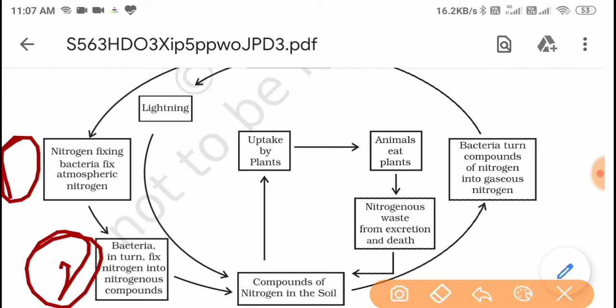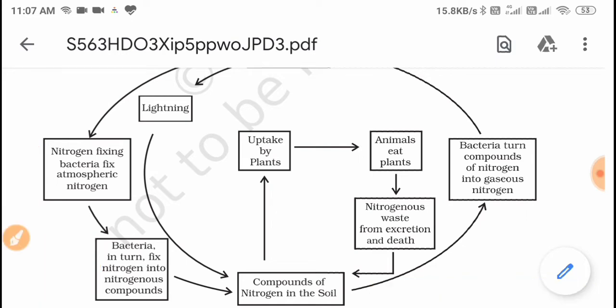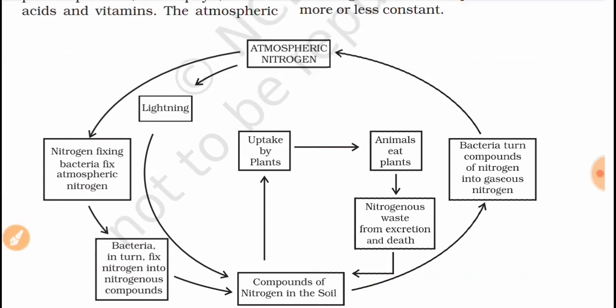Then compounds of nitrogen are present in the soil. So they are taken up by the plants as per their need, and animals eat plants, and nitrogenous waste from excretion and death of animals again goes back to the soil. Then one group of bacteria turns compounds of nitrogen into gaseous nitrogen again. So this is the nitrogen cycle.